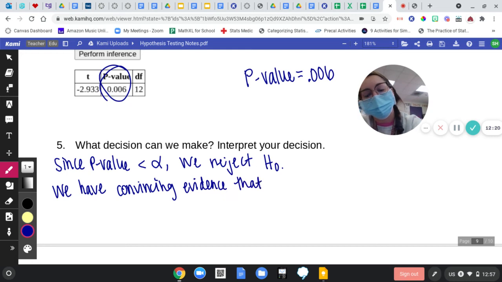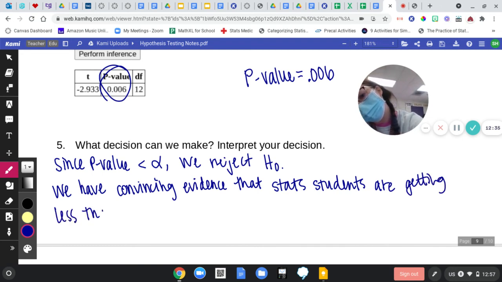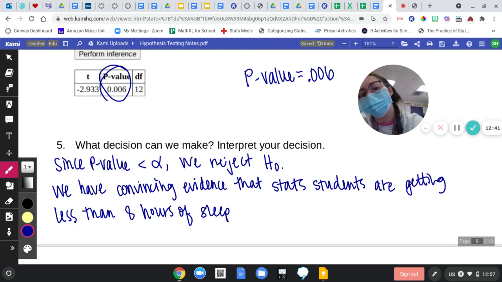Got it. Is this just the same thing we did yesterday? Yes, but with means instead of proportions. The only thing different is I was doing that first process of finding the mean.